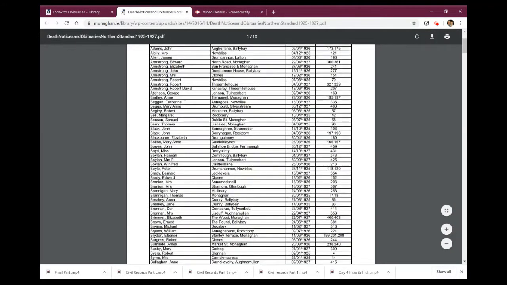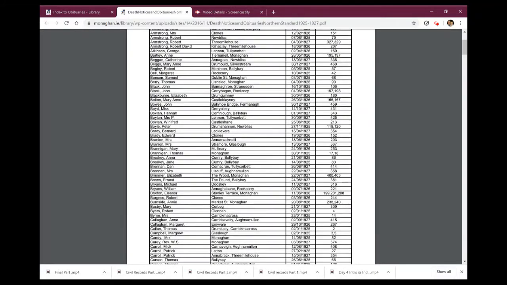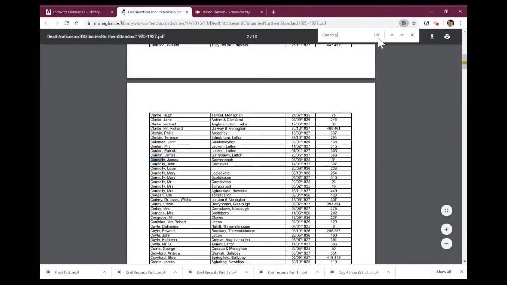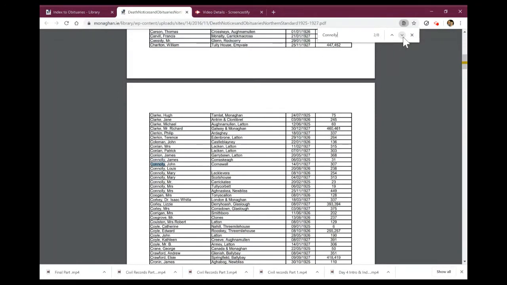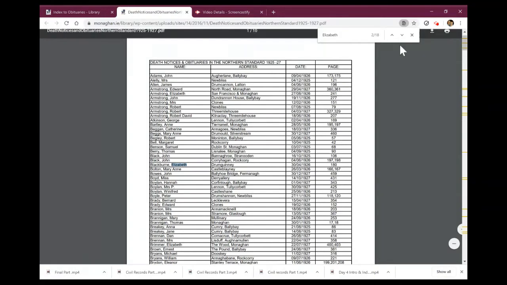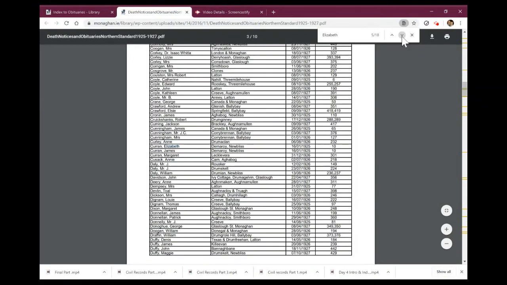Now there's 10 pages in this one, so you could take a shortcut if you hit Control and F on your keyboard and then type in the name that you're looking for. So if you were looking for Connolly, say, you can type in Connolly, and you can see here there's 8 of them, and just use those little arrows to go through. Now, because it's in alphabetical order, all the Connollys are going to naturally be together. Say if we were looking for an Elizabeth and we weren't too sure how her surname was, you can just use that wee trick again.